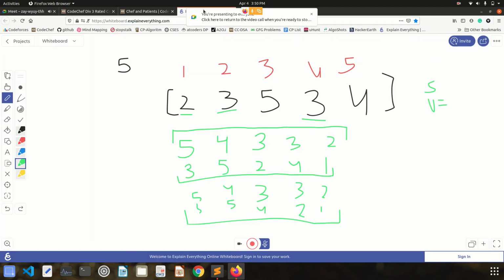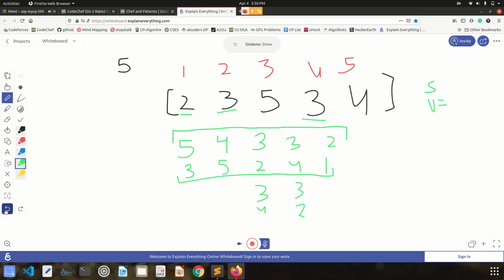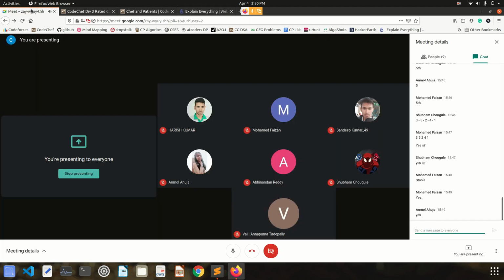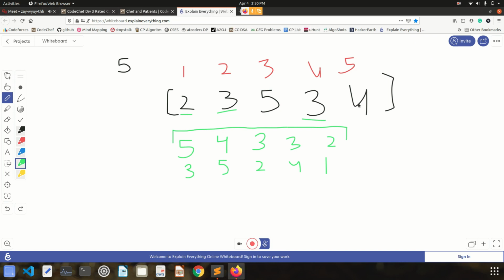Right. So anyone having any idea how we can maintain this stable sort? Because by this question, I'm sure that we will need a stable sort. So anyone having any idea how we can stably sort this thing? There is one STL function which we generally use for sorting.